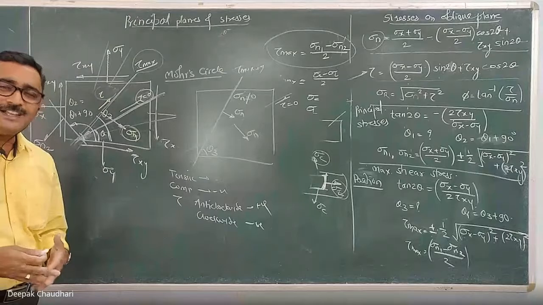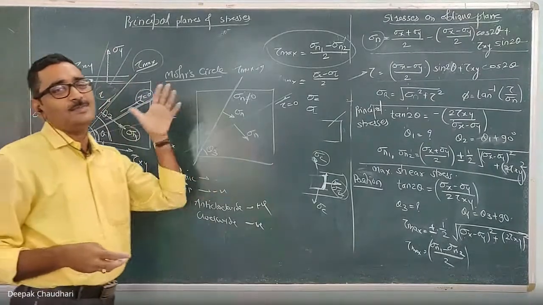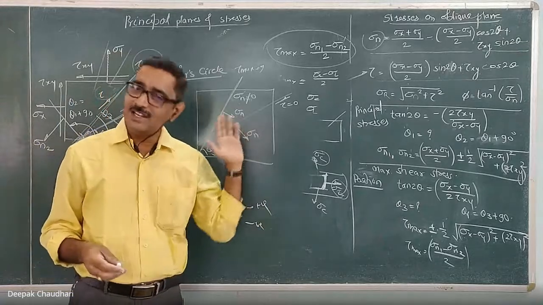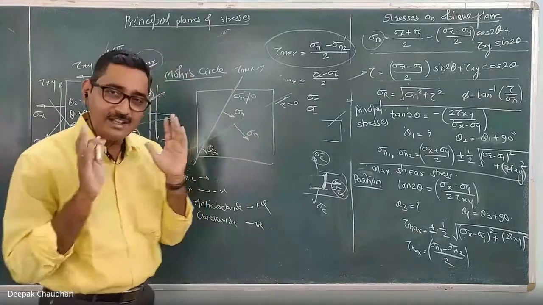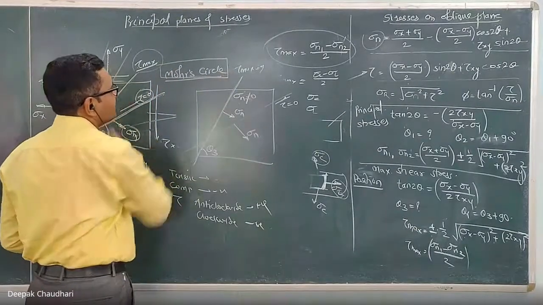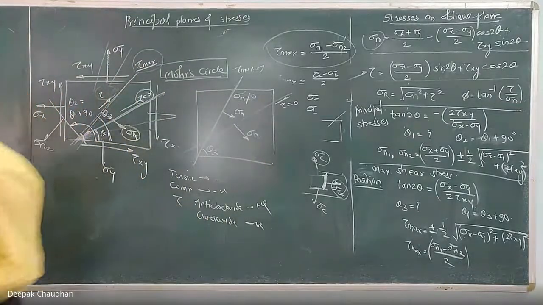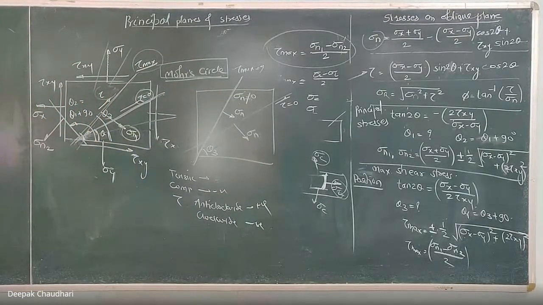That graphical method for finding the principal plane, principal stress, plane carrying the maximum shear stress and the magnitude of the maximum shear stress is known as the Mohr circle. Mohr is one scientist who invented that graphical method. That's why it is known as the Mohr circle.